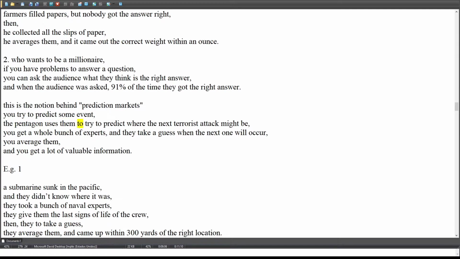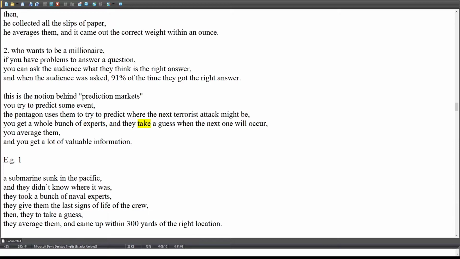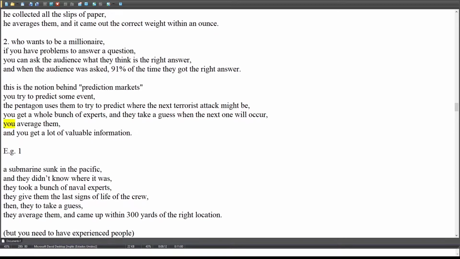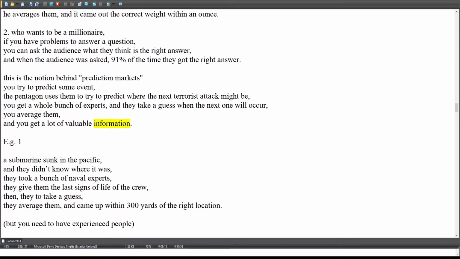The Pentagon uses them to try to predict where the next terrorist attack might be. You get a whole bunch of experts, and they take a guess when the next one will occur. You average them, and you get a lot of valuable information.